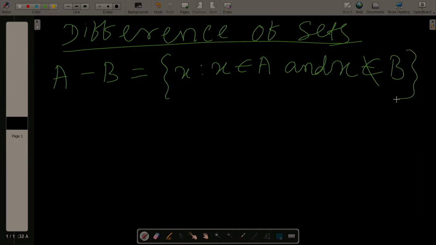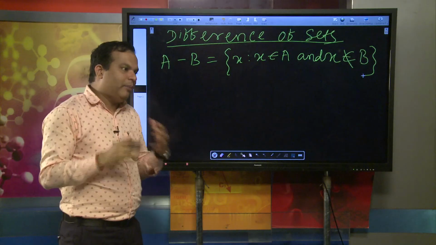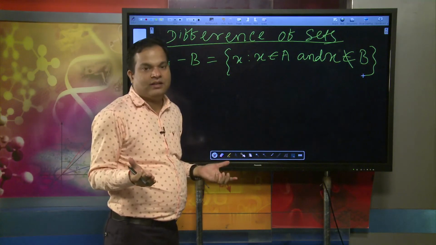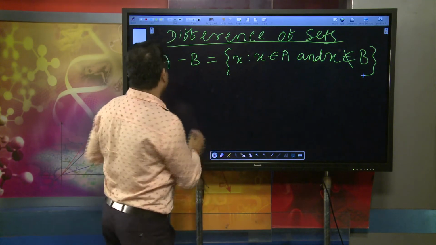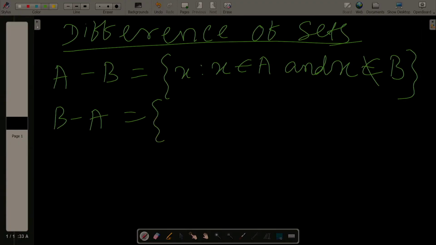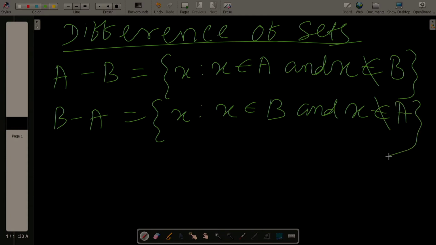Very simply we can say that the element A minus B means those elements that are in A but not in B. Suppose I would like to write B minus A, its reverse. That means x such that x is an element of B and x does not belong to A. That will be B minus A.